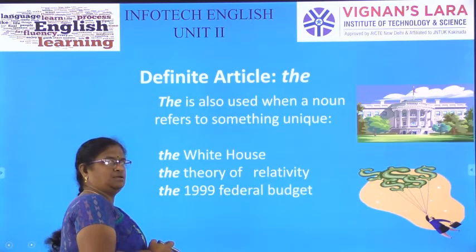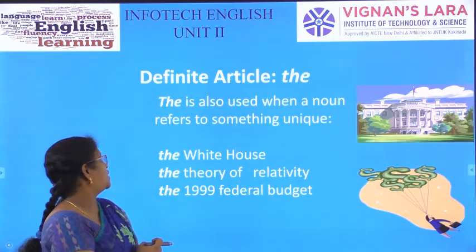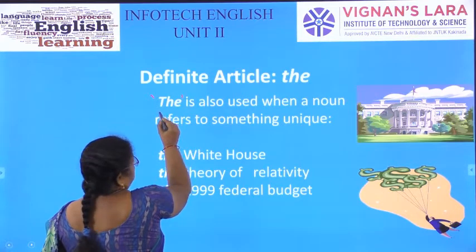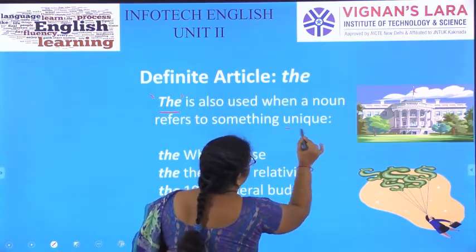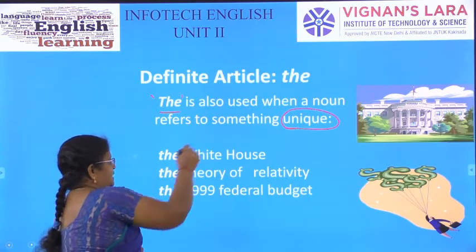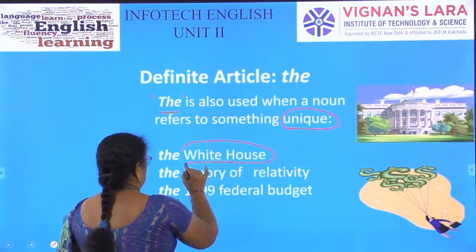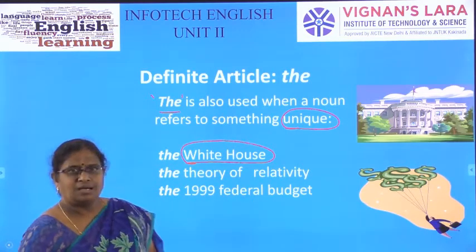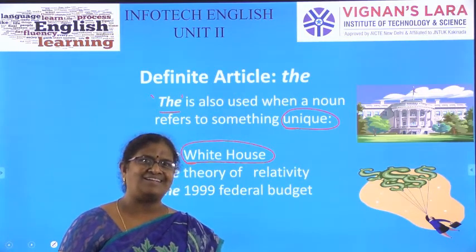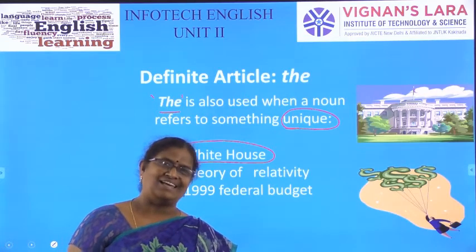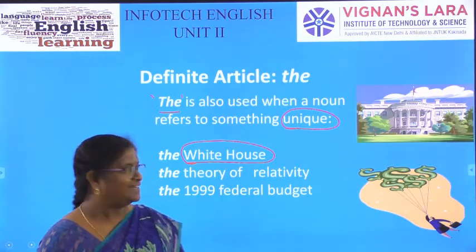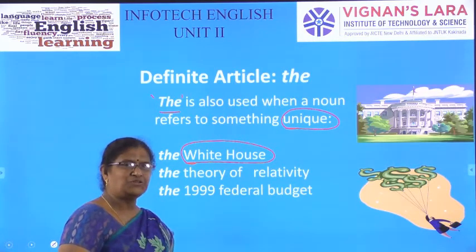Again, definite article the. Other uses of the definite article. The is also used when a noun refers to something unique in nature. Unique, the one and only of its kind. The White House. See the picture of the house. It's a big debate now, whether Trump leaves the house or not, allows Biden to occupy the house or not. This kind of an issue happened earlier even once and they settled it in the American Supreme Court. So, that's the White House which is now in the news.